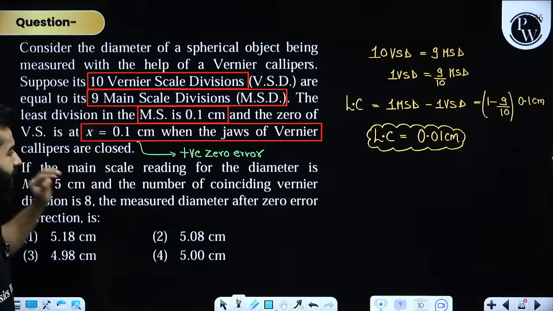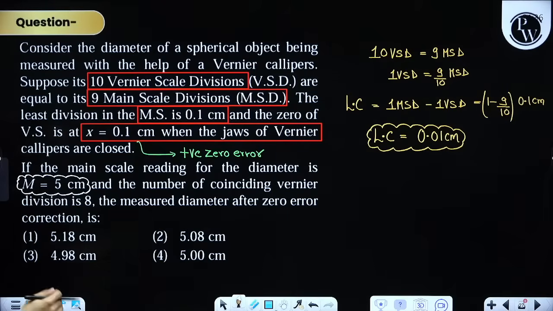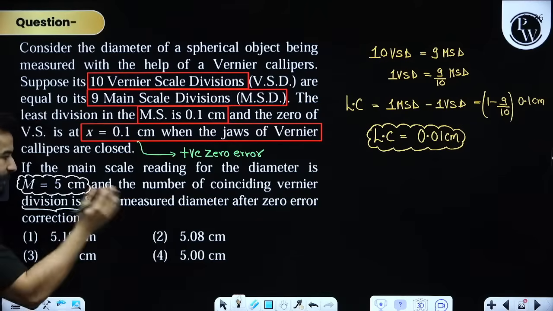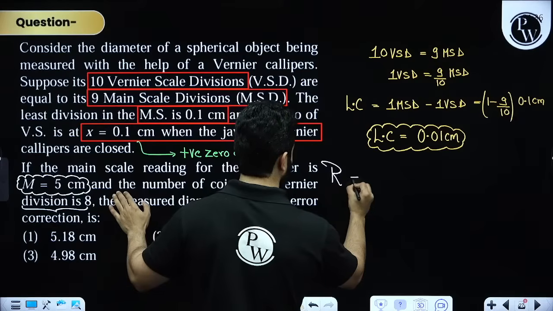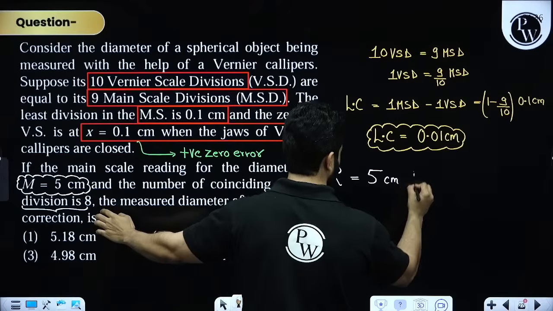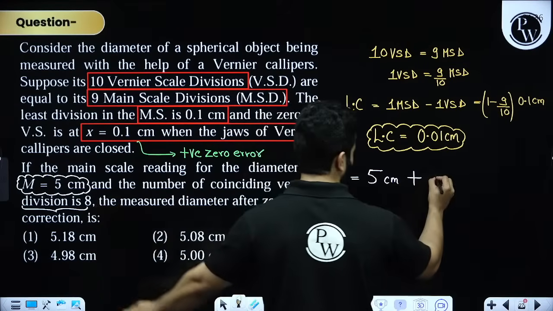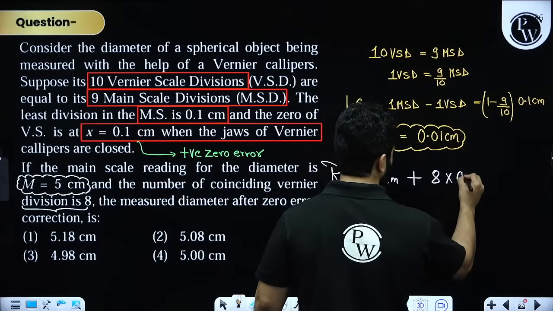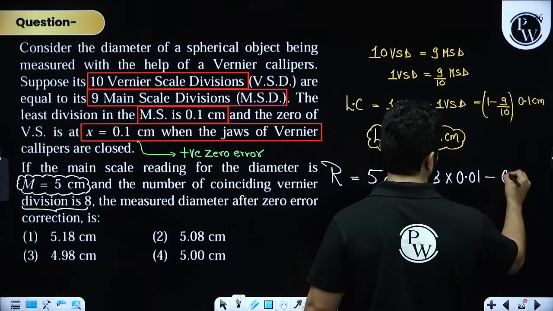If the main scale reading for the diameter is 5 centimeter and the number of coinciding vernier divisions is 8, then the final reading will be main scale reading, 5 centimeter, plus vernier scale division, 8, multiplied by least count, minus positive error, that is 0.1.